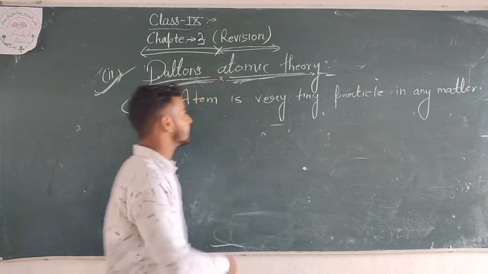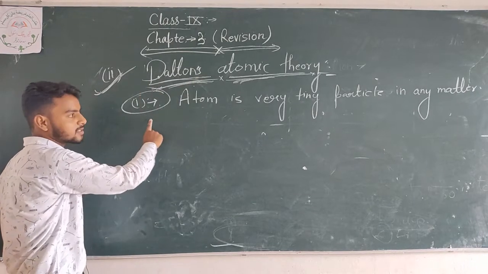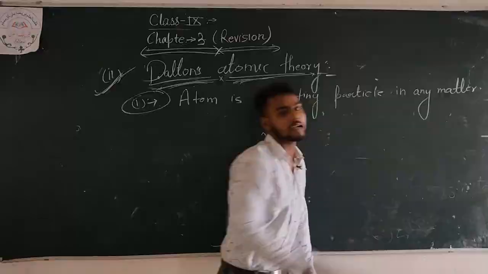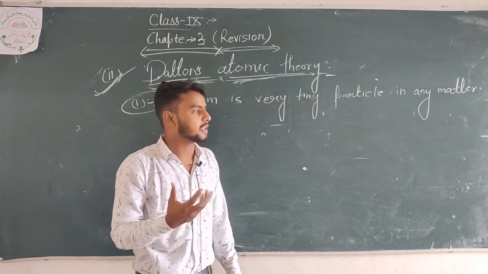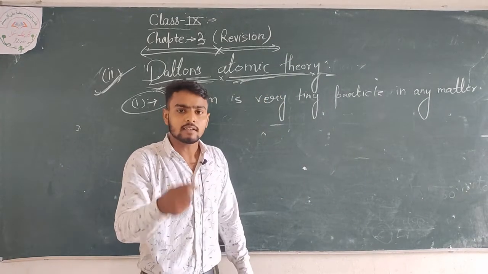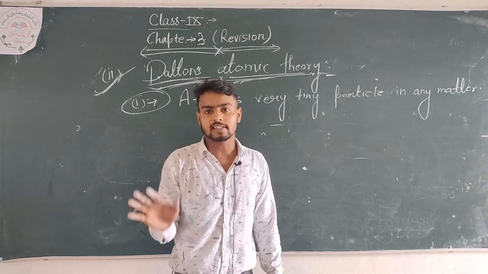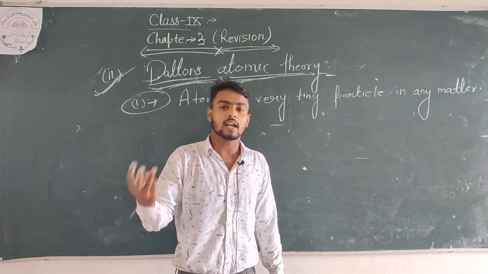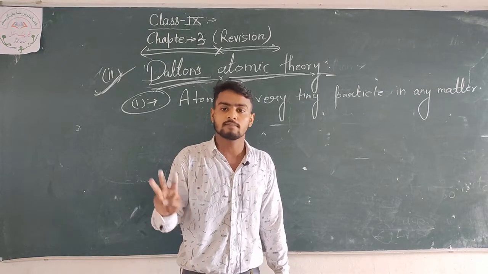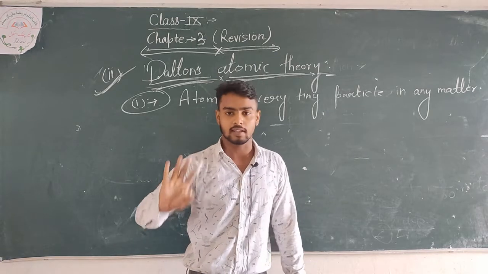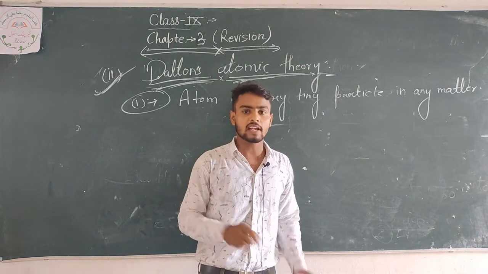The first theory of Dalton is that the atom is a very tiny particle in any matter, whether solid, liquid or gas. I am talking about matter which is solid, liquid and gas, so don't be confused.